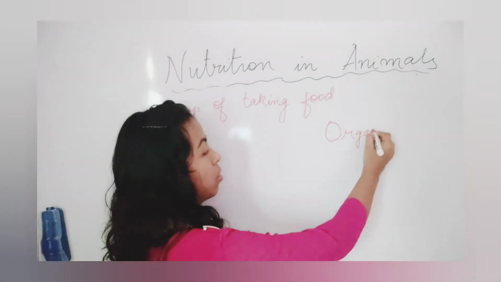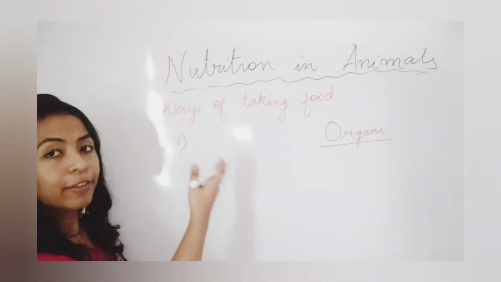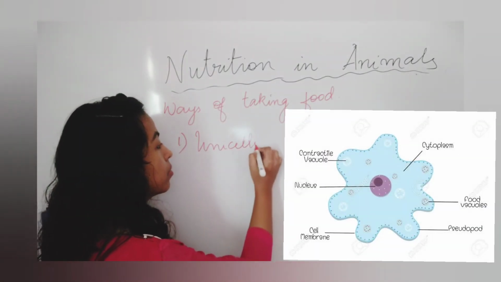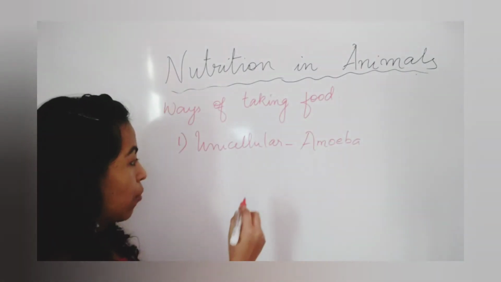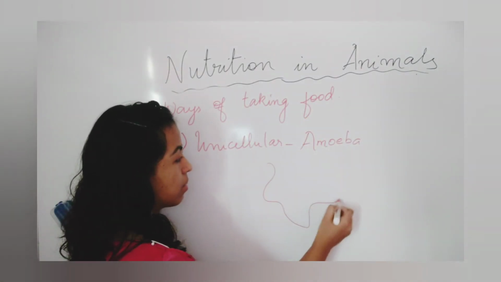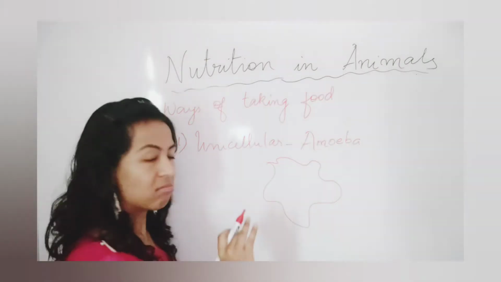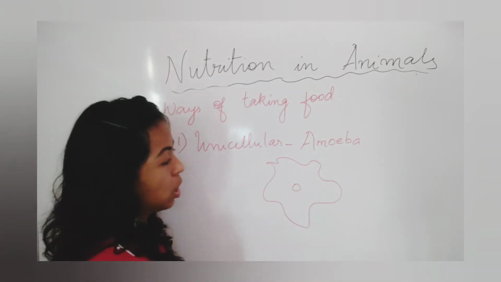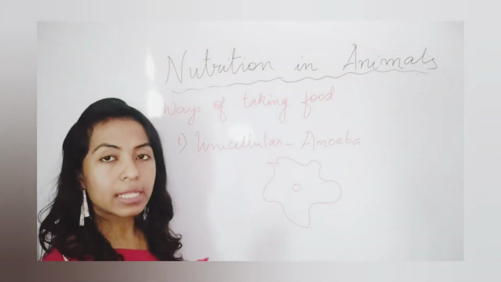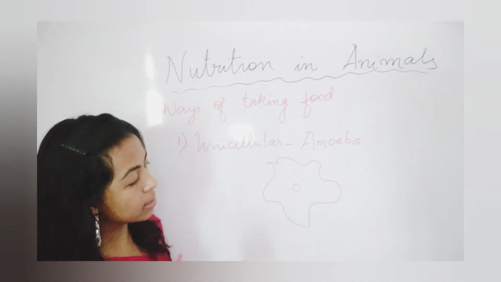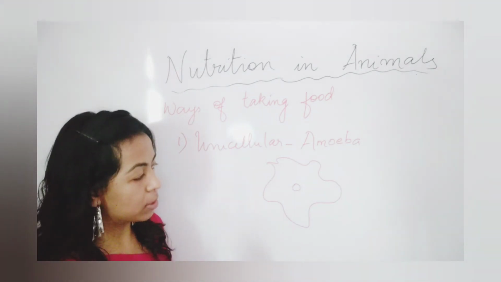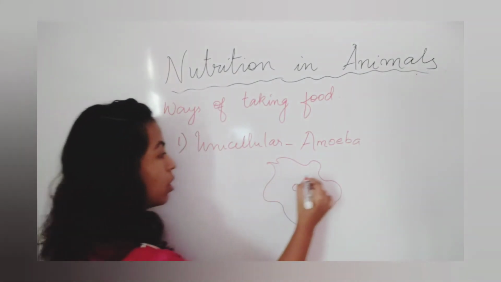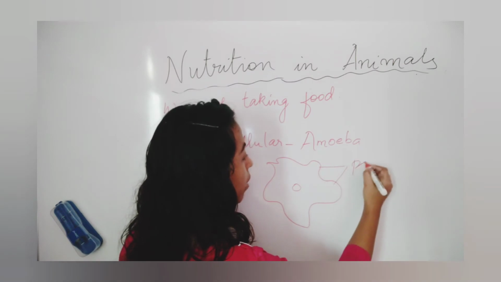If we take the first one, the unicellular organism, if you have not seen its figure, it has no fixed figure. It has no fixed shape of its body. So this is a nucleus. So what happened here? How does this amoeba take its food? Now if you see this diagram here, this amoeba has what they call pseudopodia.